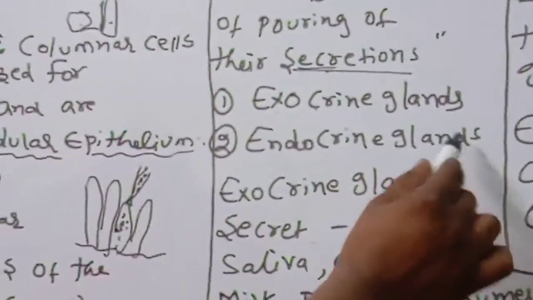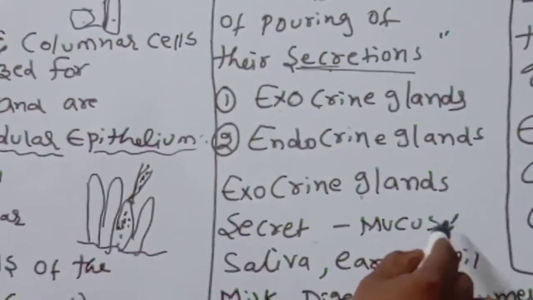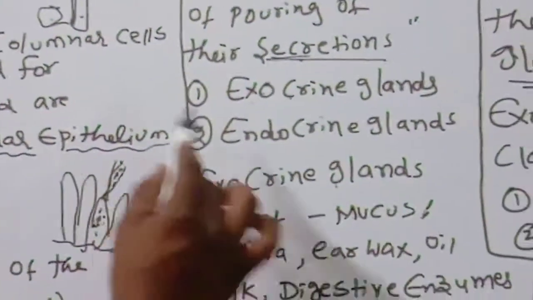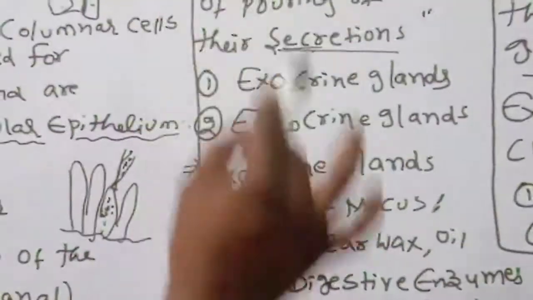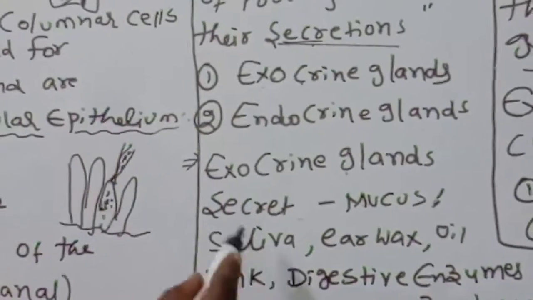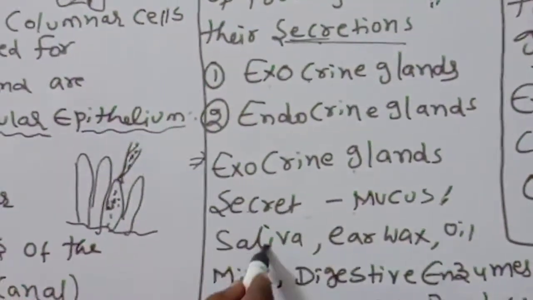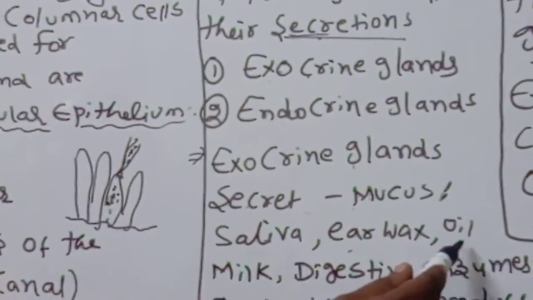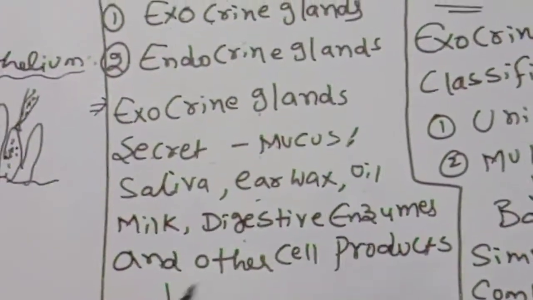Exocrine glands secrete mucus. Again, I am repeating, exo means out. They have ducts. Exocrine glands have the ducts. You should remember. Exocrine glands secrete mucus, saliva, earwax, oil, milk, digestive enzymes, and other cell products.